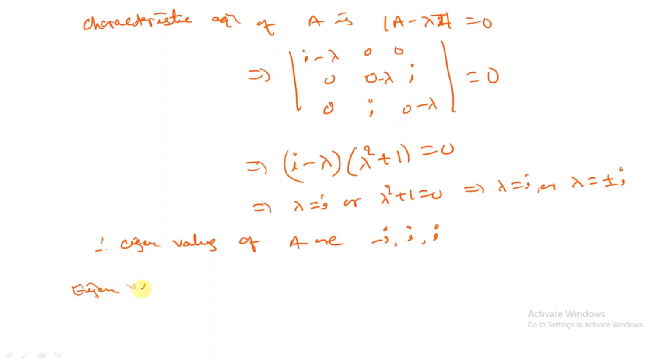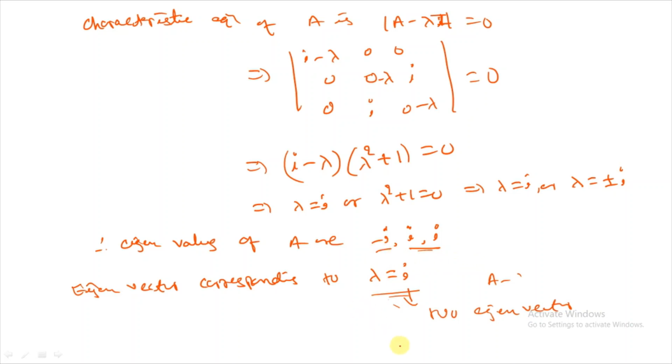Eigenvector corresponding to lambda equal to i. This is a repeated one. We find A minus lambda I for lambda equal to i. Corresponding to this one, we get two eigenvectors, and corresponding to minus i, we get another eigenvector. Now I stop here.